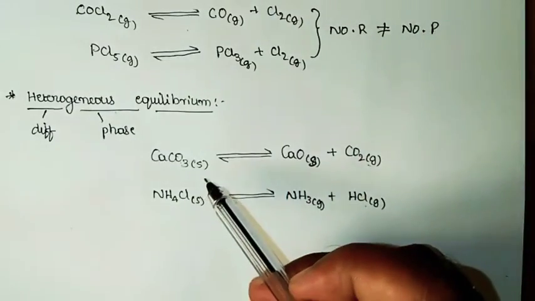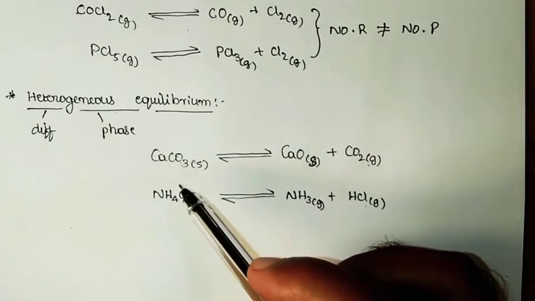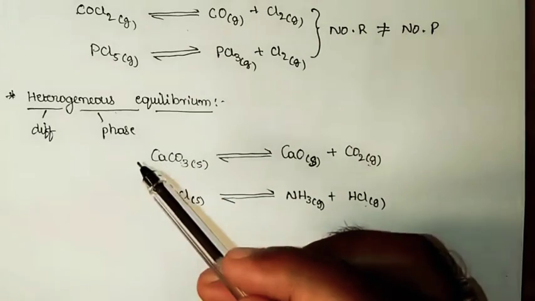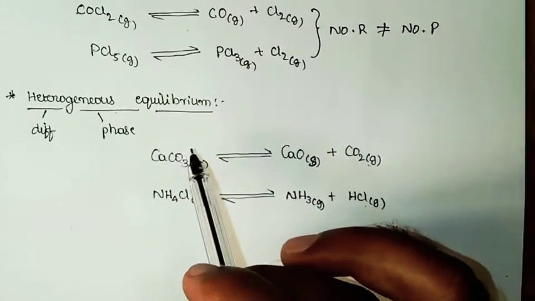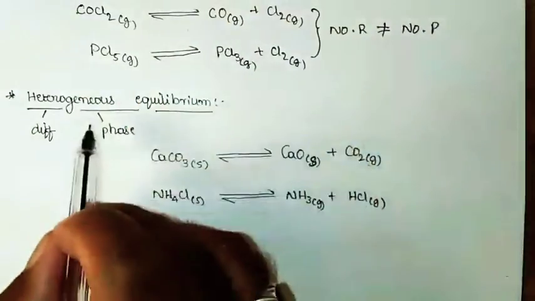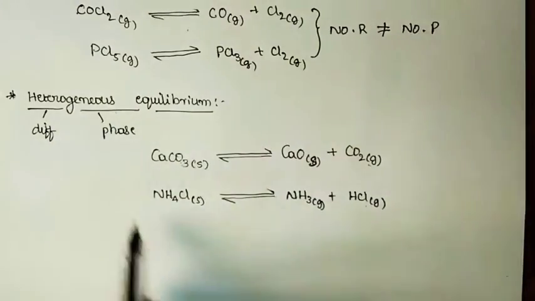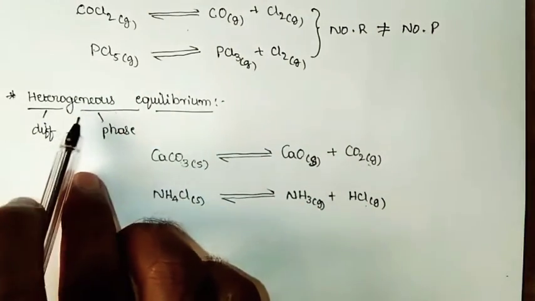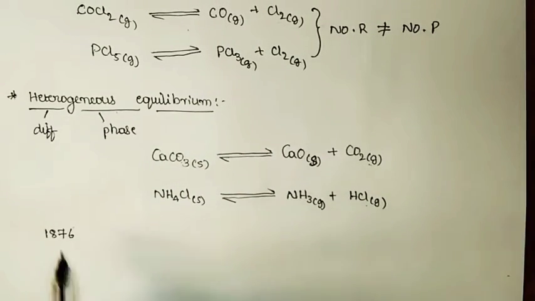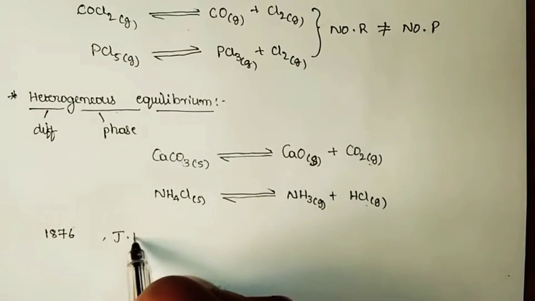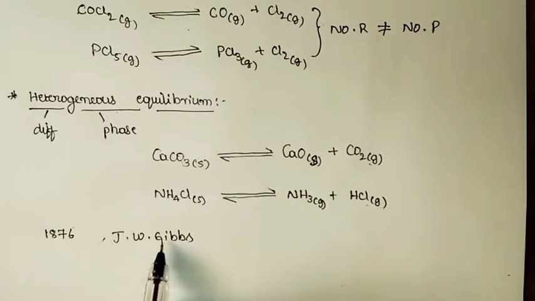So here we have given the explanation regarding the types of equilibrium based on the physical states, strictly speaking, based on the phase of the constituents that are present at the state of equilibrium of a reaction. Among these two, the heterogeneous equilibrium is very important. And while analyzing the concepts of heterogeneous equilibrium in the year 1876, a scientist by name J.W. Gibbs, a very brilliant person.